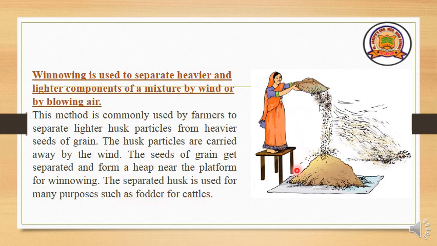You can see here a farmer lady doing winnowing. The heavier grains are falling down near her, right? They form a big heap near the platform, right? Whereas the lighter husk particles, dry leaves, sticks or any other lighter particles, because of the force of the wind, fall far from the heavier particles because they are lighter in weight. This husk can again be used as fodder for cattle. This method is called winnowing.